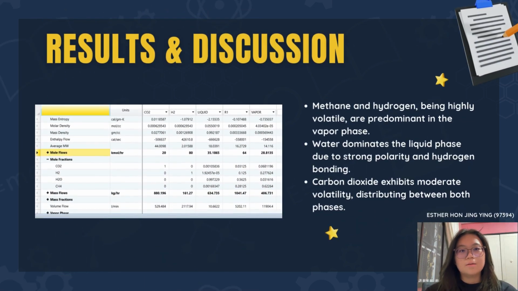Now I would like to talk about our results. Based on this figure, methane and hydrogen are highly volatile, which are predominant in the vapor phase, whereas water dominates the liquid phase due to strong polarity and hydrogen bonding. Finally, carbon dioxide exhibits moderate volatility, which distributes between both phases.